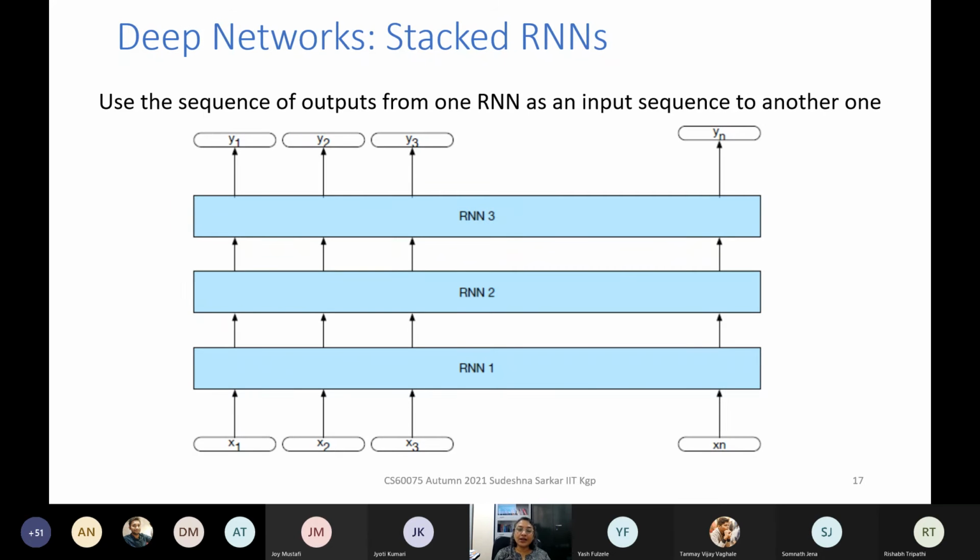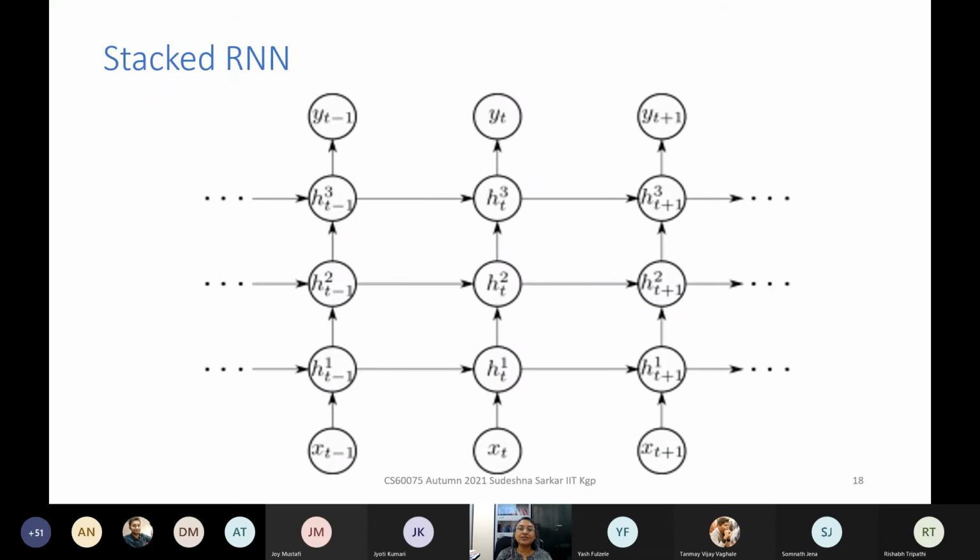Now, in order to make these models more powerful, just like you can have deep feed-forward networks, you can also have a deep RNN. So you have multiple hidden layers stacked, which looks like this. So this is your input. This is the first hidden layer, second hidden layer, third hidden layer. So we see that there are links from a hidden node at a particular layer from one time step to the next time step, and from a hidden node at one layer to the next layer for the same time step.